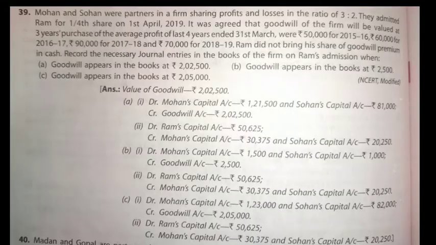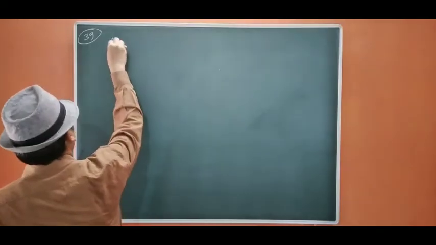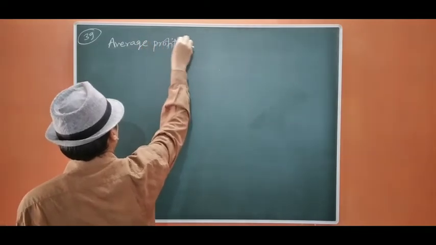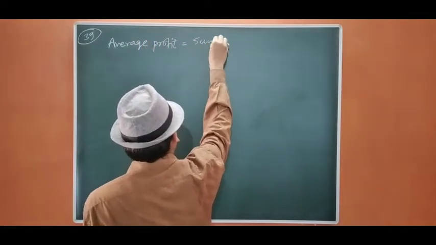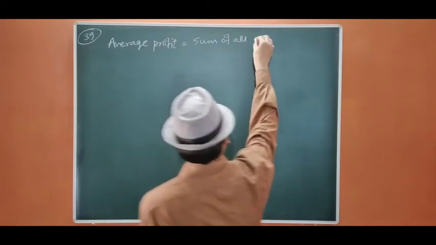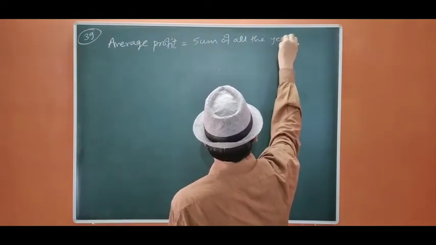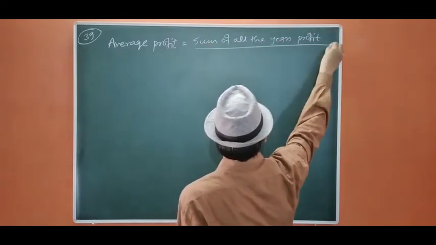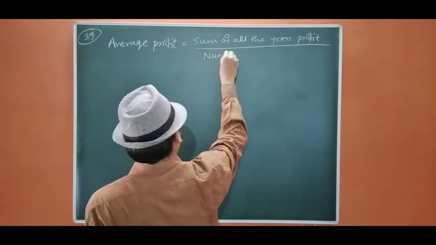So average profit equals sum of all previous profits upon number of years.